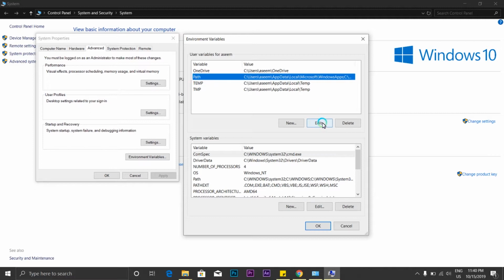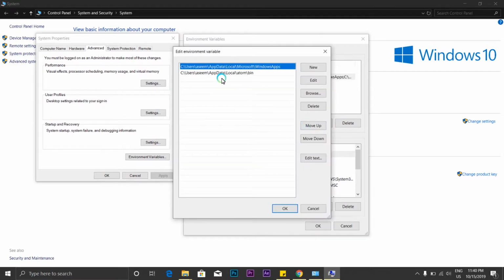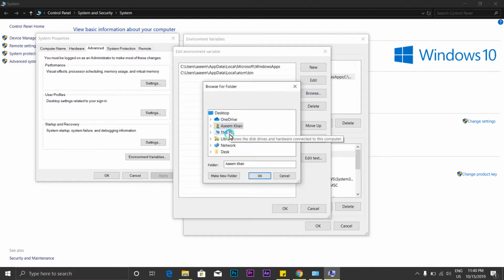So click on path, go edit, new, browse, go to This PC where the WAMP is installed. Local, WAMP 64, go in bin, PHP and the latest one.